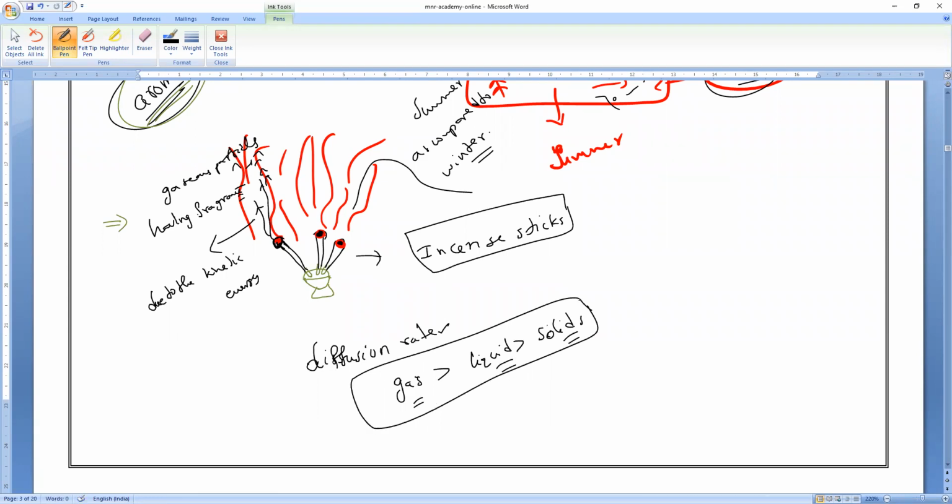So why is the diffusion rate less in solids? Anybody can tell me the reason? Because the particles are tightly packed, only vibration occurs. Because the particles are very closely packed, they only move in a to and fro motion, so they won't be displaced from one place to another. The force of attraction between particles in solids is very high. That is why the diffusion rate is very low. Understand, everyone? That is what you have to remember.